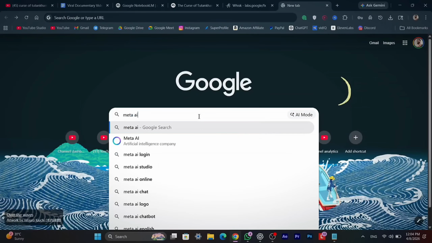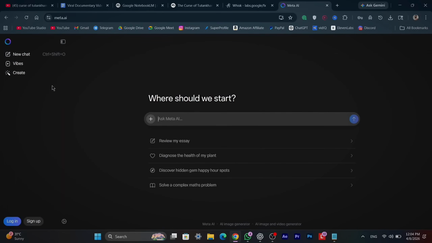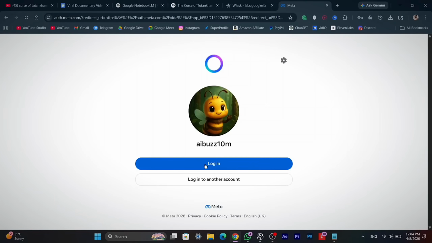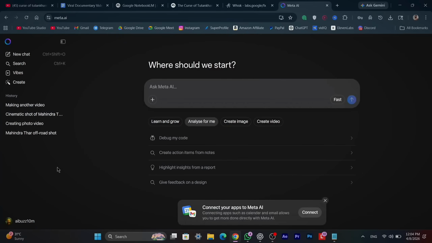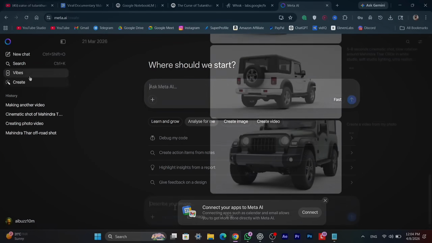Now, you need to log in. I have already logged in using my Instagram account. You can also log in using your Instagram or Facebook account. After logging in, click on the Create button. Now, instead of image, select video. Then, click on the plus icon and select your first image.